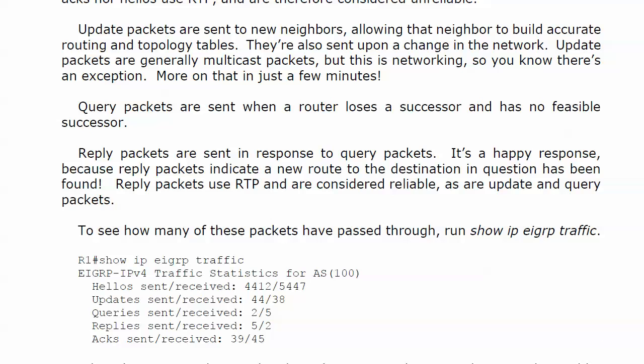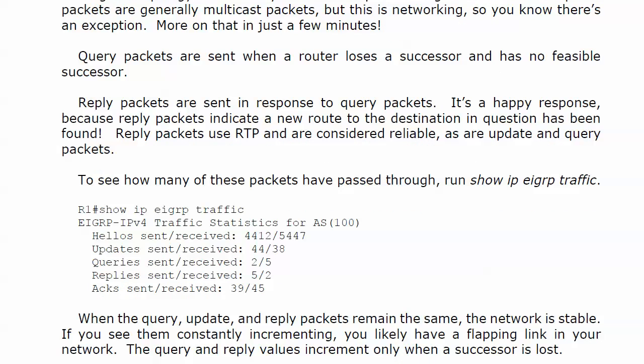Now, when the query, update, and reply packets remain the same, then your network is stable. You know, you're in good shape. And it doesn't matter if the updates go up a little bit if you add a neighbor or something changes in the network. But if you see them constantly incrementing, you've got an issue in there. What you might have is what we call a flapping link. And that's a link that is up one minute or one second and then down the next, and then up again and then down again. And the query and reply values increment only when a successor is actually lost. So when you see those continually incrementing, you know you've got an issue in there somewhere.